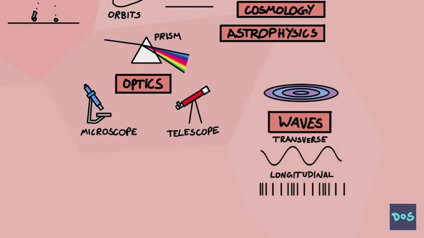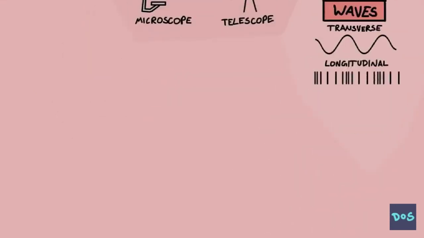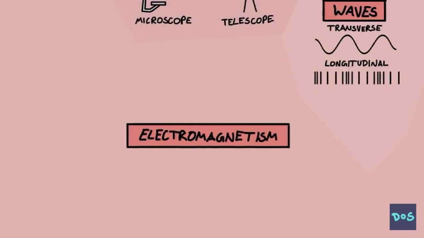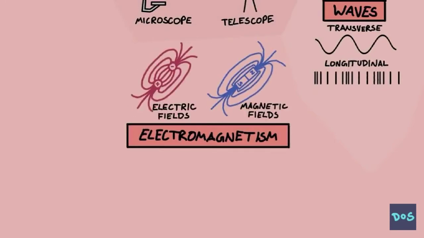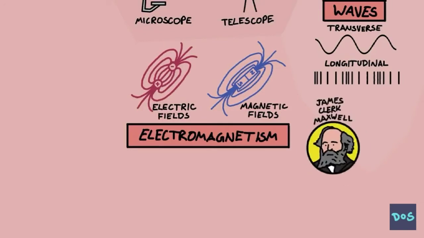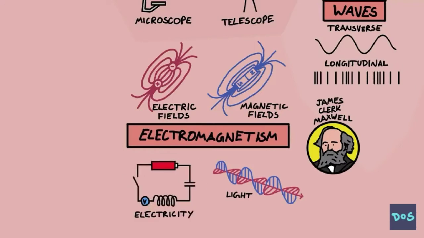Light doesn't need a medium to travel through. It can travel through the vacuum of space, but it still follows the same principles as all waves, namely reflection, refraction, and diffraction. This led us to electromagnetism, the description of magnetism and electricity, or more generally electric and magnetic fields. It was a physicist called James Clerk Maxwell who discovered that these are two aspects of the same thing and derived the wonderfully elegant rules of electromagnetism. He developed the theory that light was an electromagnetic wave. Electromagnetism also explains a lot of electricity.